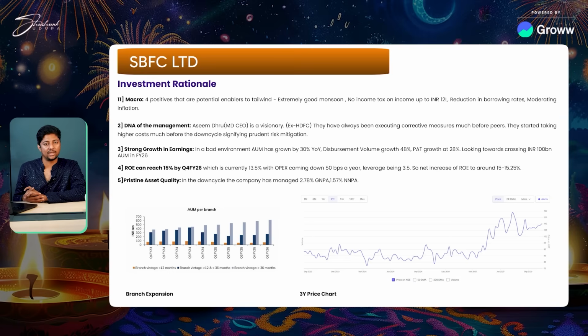Now, strong growth in earnings. Even in this bad rate cycle that they had till now, their AUM grew by 30% year on year. The disbursement volume growth was 48%, PAT growth was at 28%, and they are looking to cross around 100 billion rupees AUM in FY26. They're growing quite well, and they have a good name in the market. ROE can reach approximately 15% by Q4, which is currently at 13.5, because OPEX is coming down by 50 bips a year. Again, in a down cycle, the company managed to have 2.78% GNPA and 1.57% NNPA.